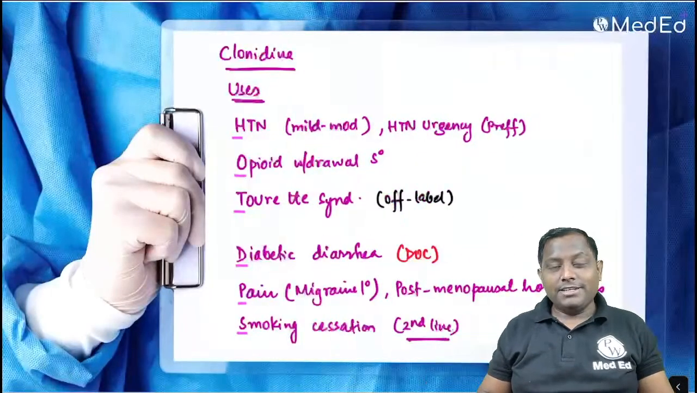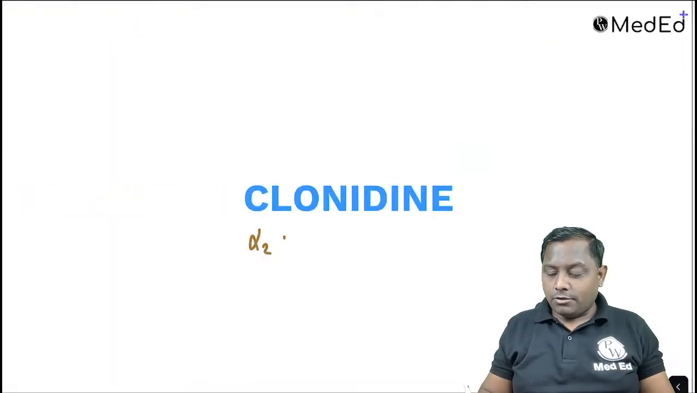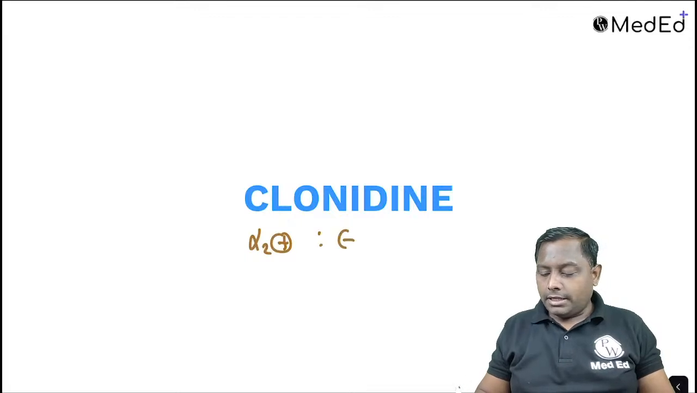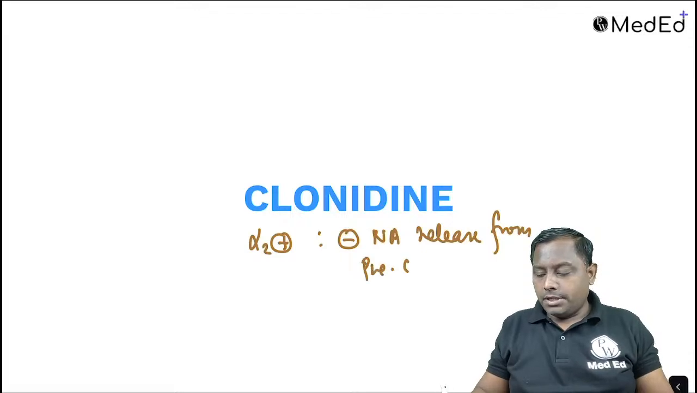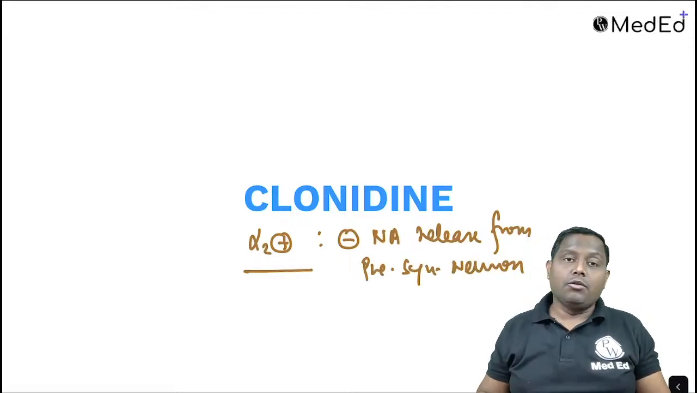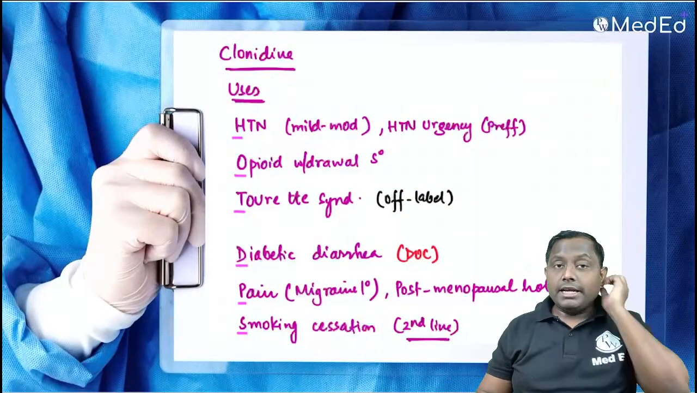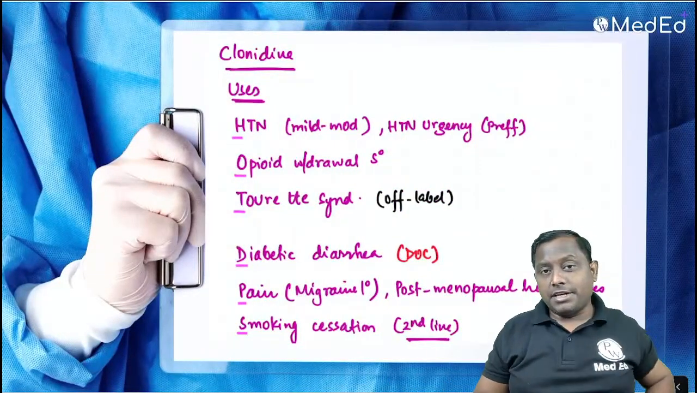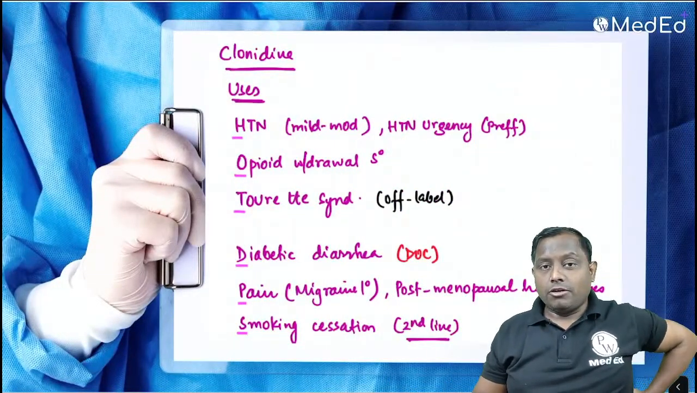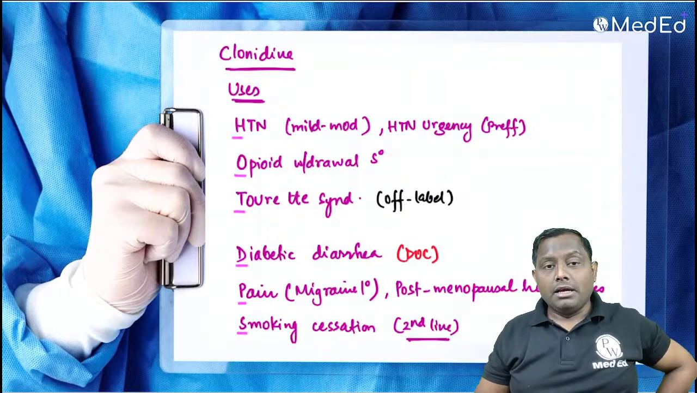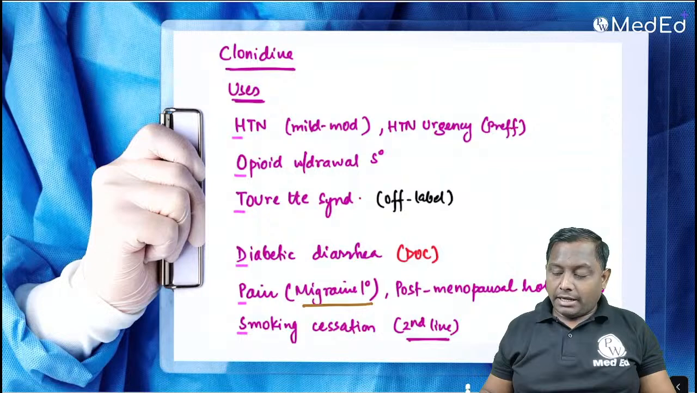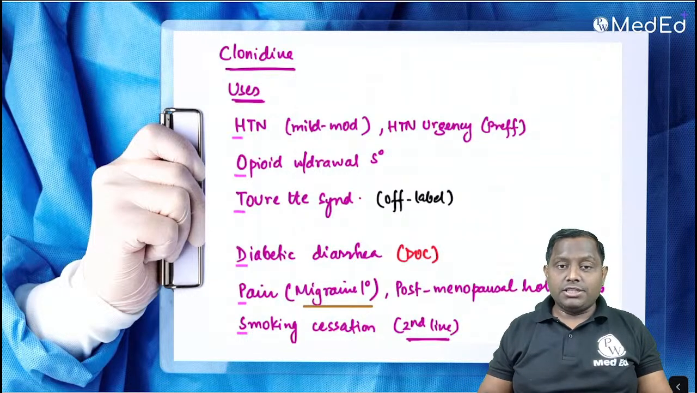Next drug, clonidine. Remember, clonidine is one of the alpha-2 agonists. They decrease or inhibit the noradrenaline release from the presynaptic neuron. So mainly they are centrally acting sympatholytic drugs. Therefore they can be utilized in hypertension, off-label in Tourette syndrome, in opioid withdrawal syndrome, and in diabetic diarrhea it is the drug of choice. In pain like prophylaxis of migraine, postmenopausal hot flushes, and smoking cessation they are one of the second line drugs.